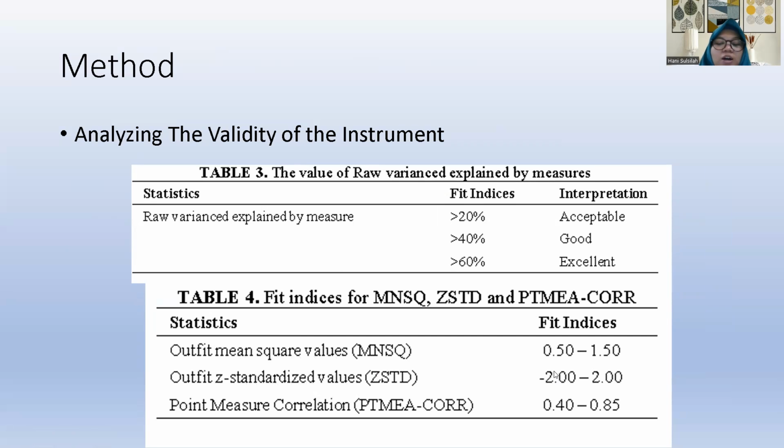If the item is fit on 2 of these 3 statistics, then the instrument is valid.